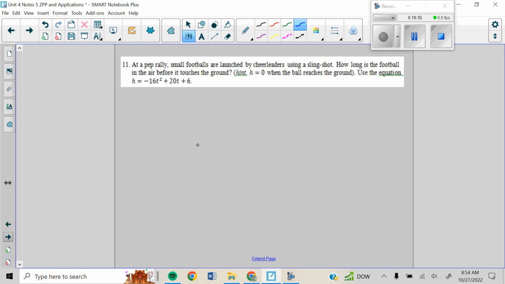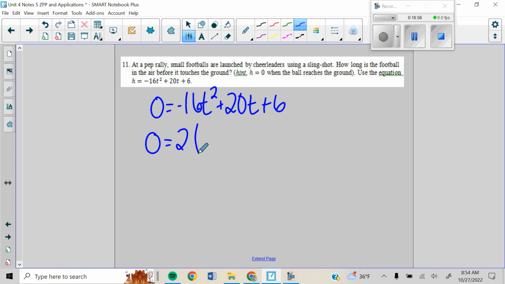So, a pep rally is small footballs are launched using a slingshot. How long is the football in the air before it touches ground? Hint, H equals 0 is when the ball touches the ground. So we're going to throw a 0 in for H. And go ahead and look here. Is there a GCF that we can pull out? We can pull out a 2. So that makes this just a touch smaller, which is awesome.